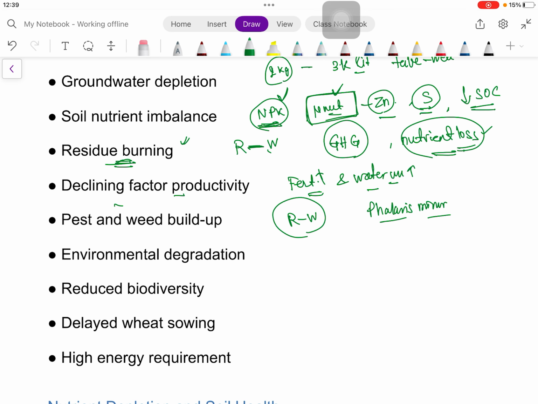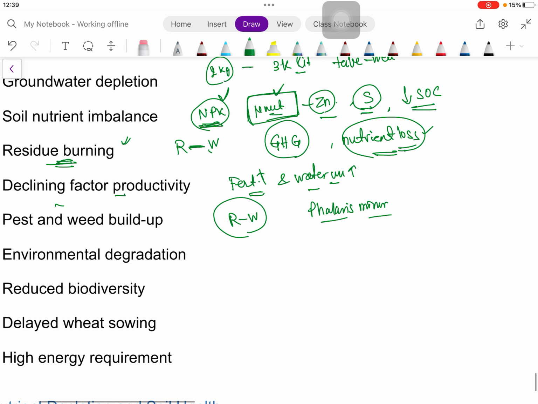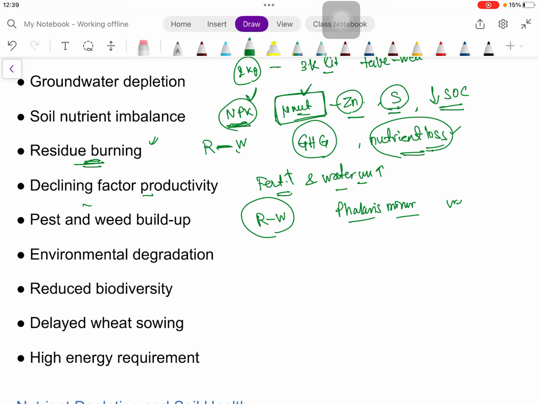And it is not only the weeds, as weed flora also gets shifted. We'll discuss it in package of practices when we deal with weeds.